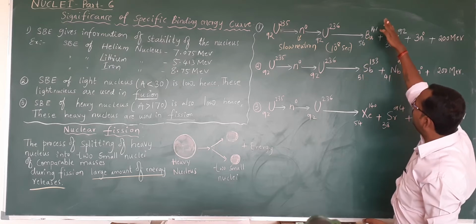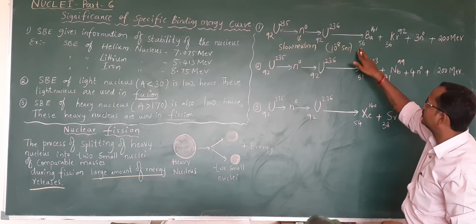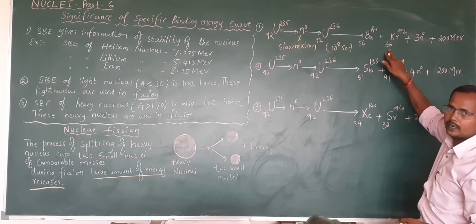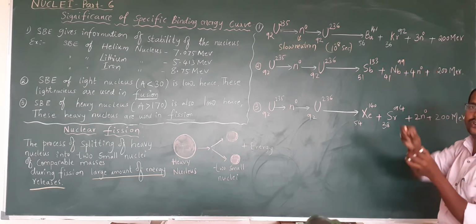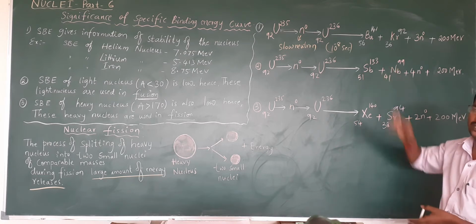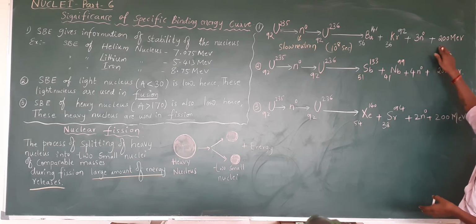Barium has mass number 141 and atomic number 56, plus krypton with mass number 92 and atomic number 36, plus 3 neutrons given out during this process, along with a large amount of energy of 200 million electron volt.